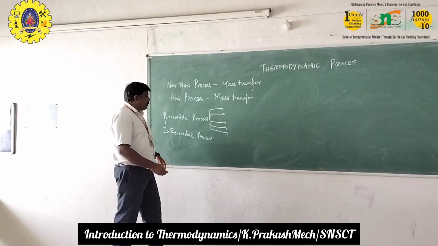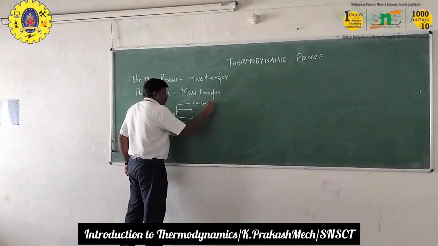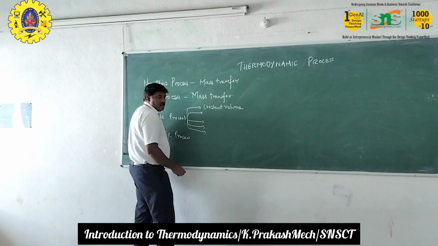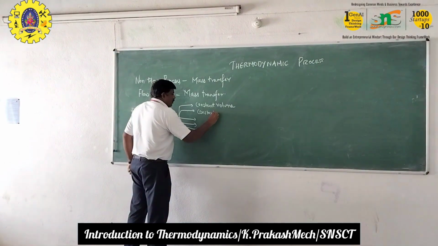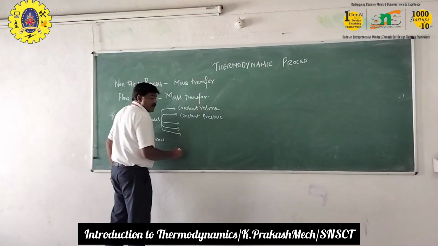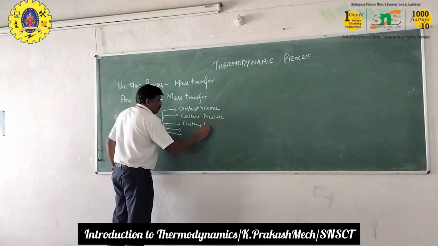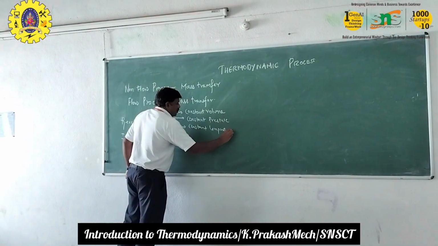So in reversible process we are having constant volume process, and then constant pressure process, and then constant temperature process, and then adiabatic process, and then polytropic process.